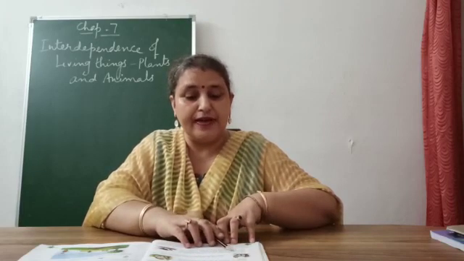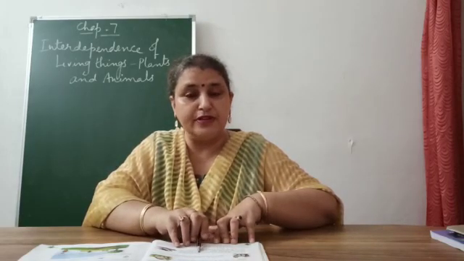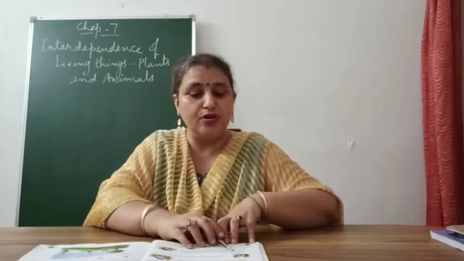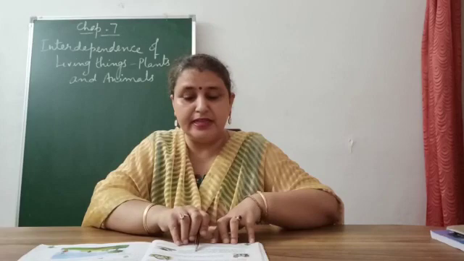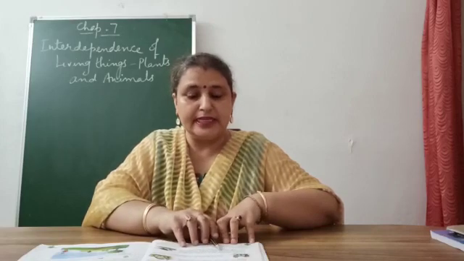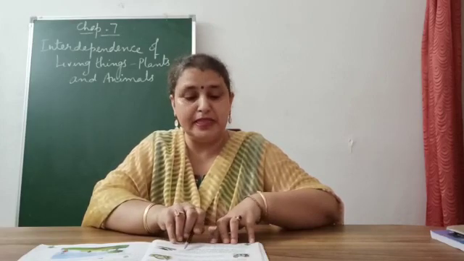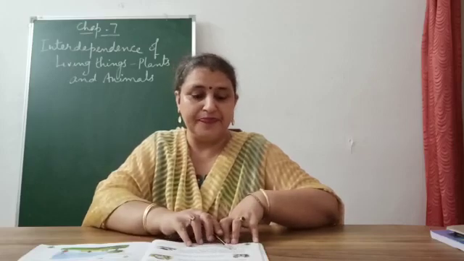The next category is scavengers. Scavengers are another type of consumers who feed on dead plants and animals. As I said in the beginning of the chapter, they are called the cleaners of the society because they clean the dead bodies from the ground. They eat only the dead plants and animals. By eating away the dead plants and animals, the scavengers help in keeping the environment clean.